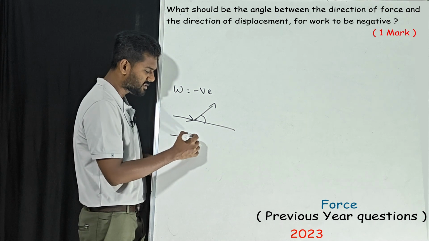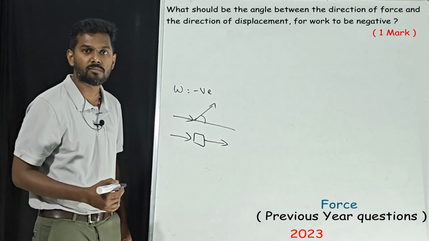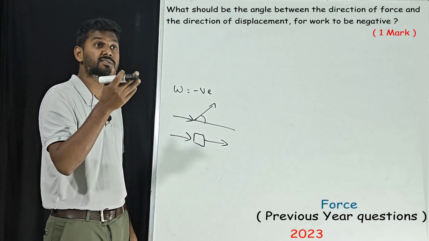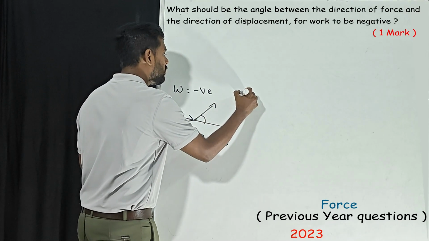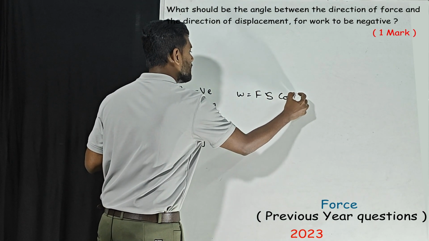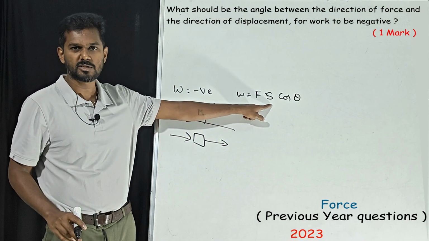If I apply a force in this direction and the object moves in the same direction, what is the angle between them? 0. Here some angle is there, but they are asking what is the angle. Work done is equal to Fs cos theta. It does not depend upon the force value and the displacement value.